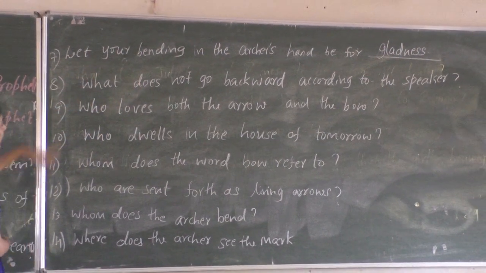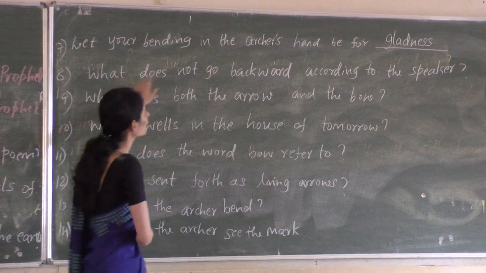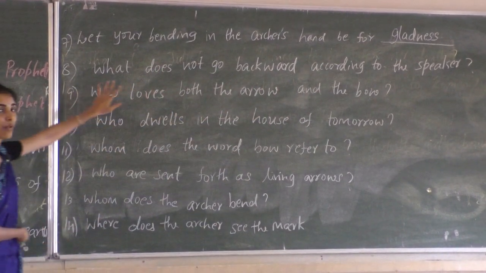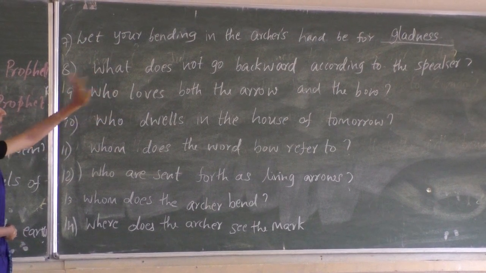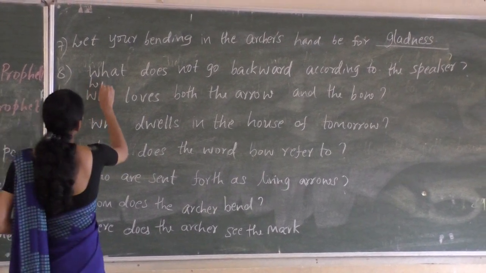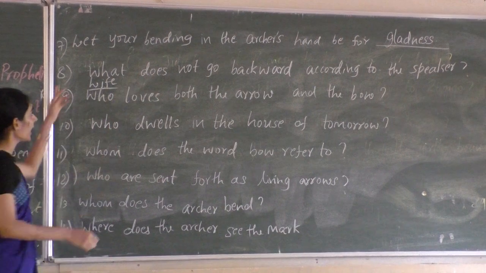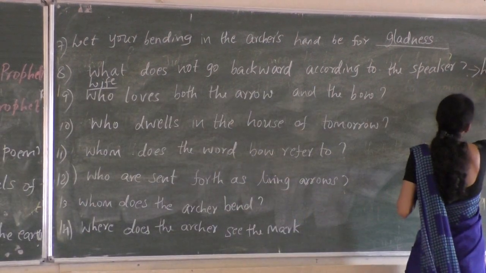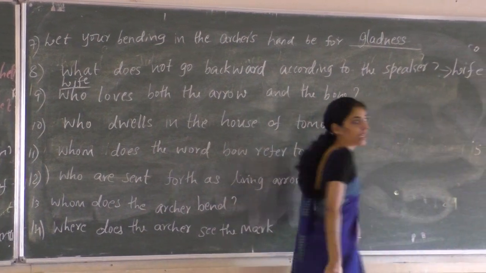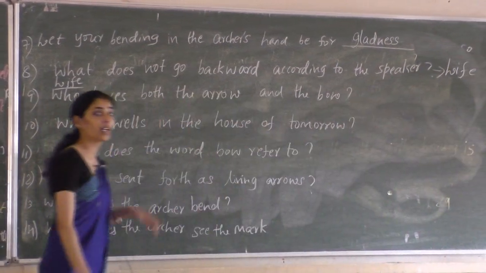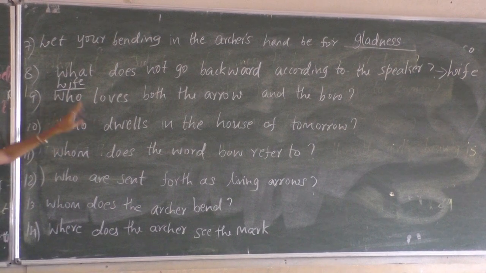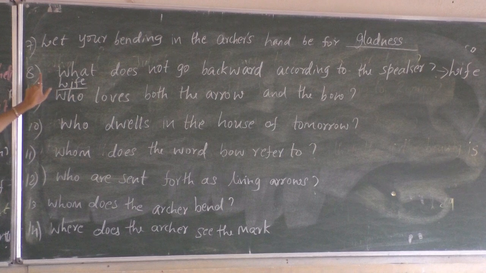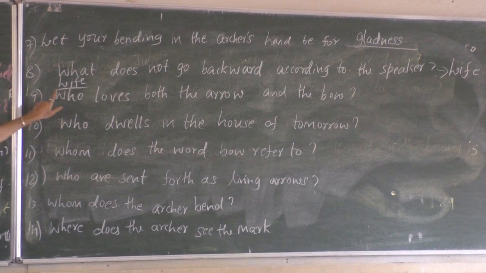So the next one, what does not go backward according to the speaker? It is clearly mentioned in the poem: life. So life is the answer for the 8th question. I hope this is visible. Life does not go backward, nor does it stop or tarry. So the answer for the 8th question is life.